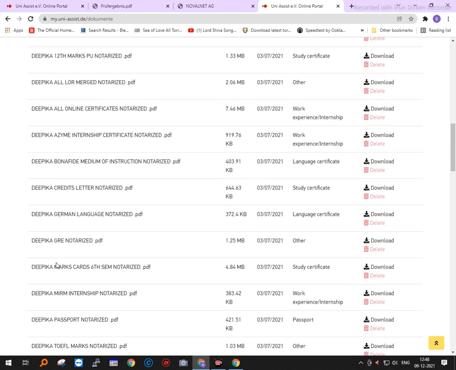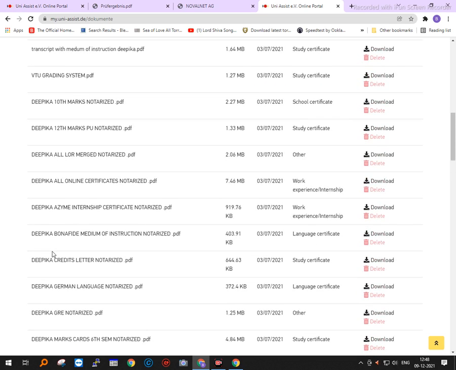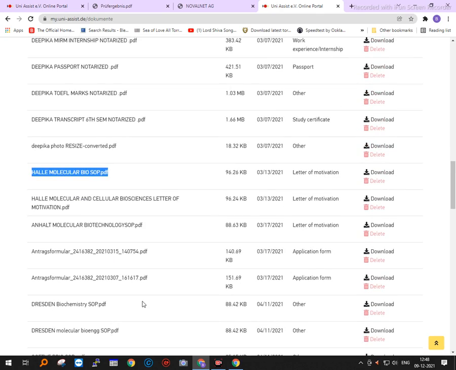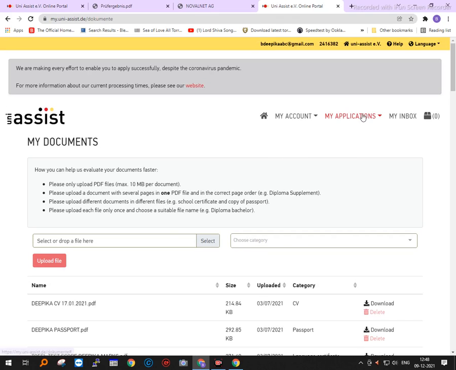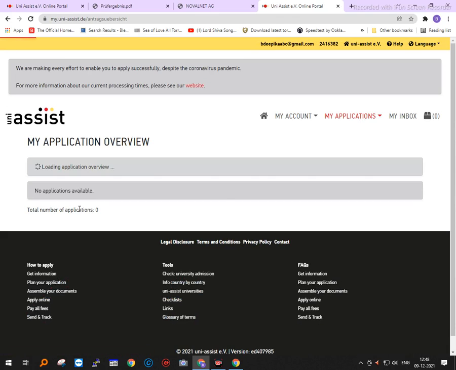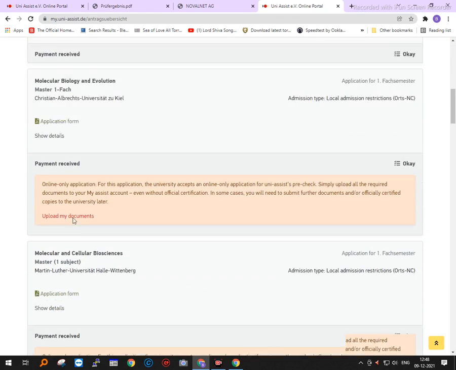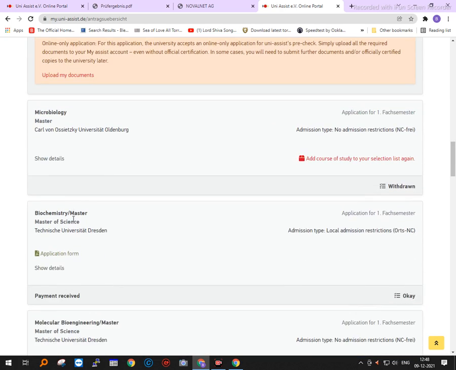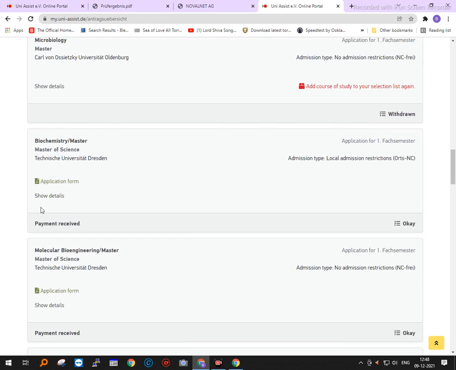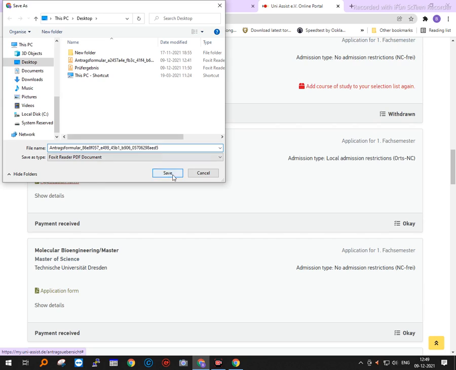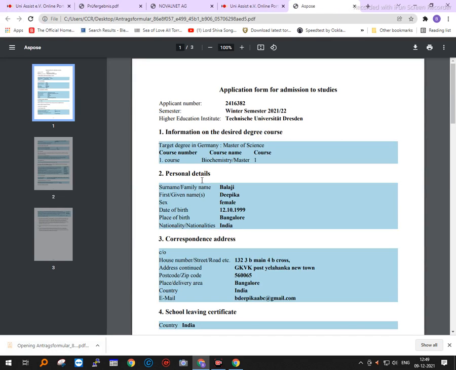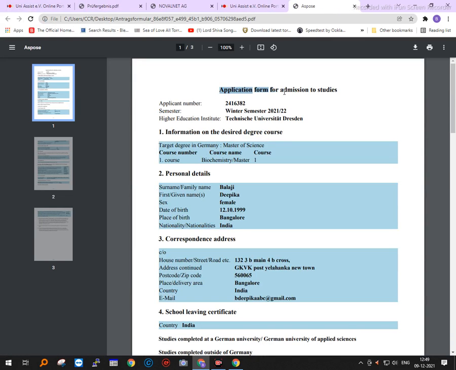You print out this Halle Molecular Bio application and Dresden Biochemistry application form from your application overview. It will be visible here. Just go to your document here, the Dresden Biochemistry application form. You can see it on the screen right now. So this is the application form for Dresden Biochemistry.